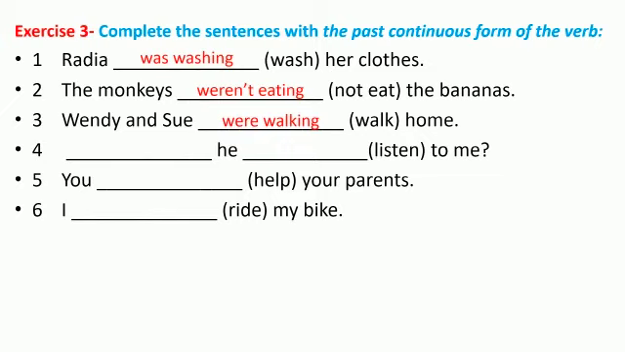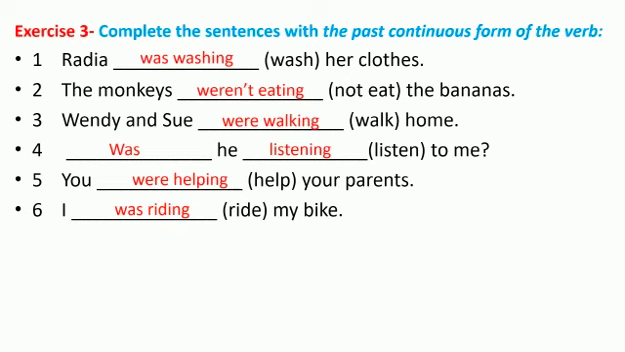Number 4. It's a question, interrogative form, so you have to start with the verb to be in the past, plus the subject, plus the verb, plus ing. So you're going to say, was he listening to me? Number 5. You help your parents. You were helping your parents. Number 6. I ride my bike. Very good. I was riding my bike.